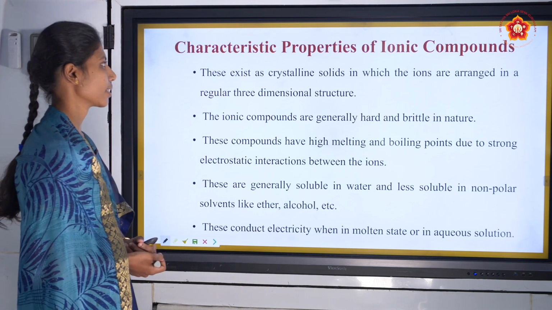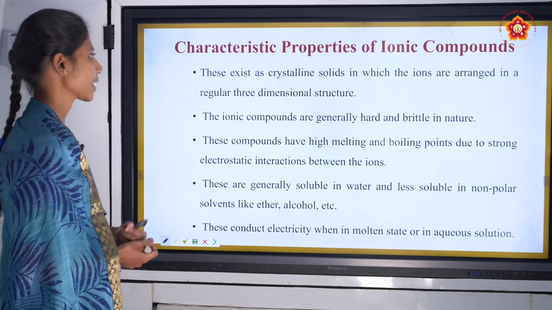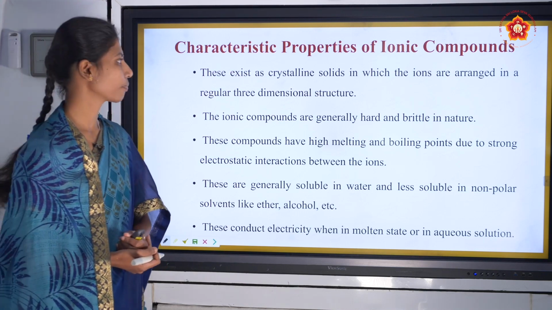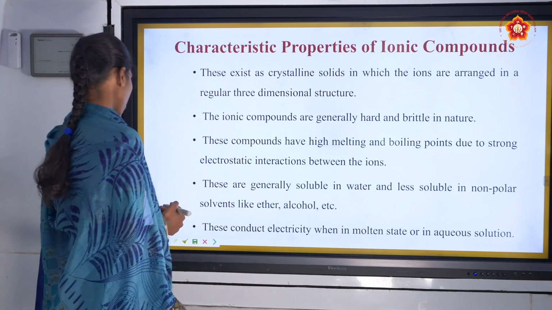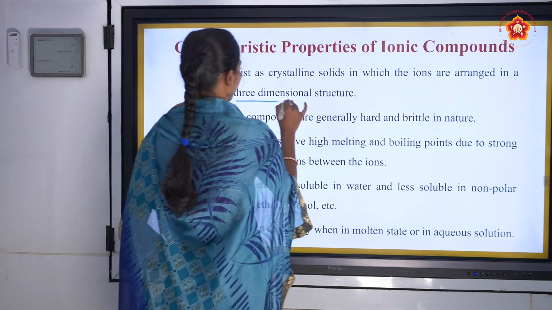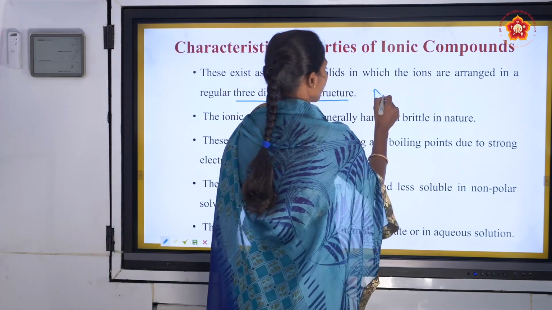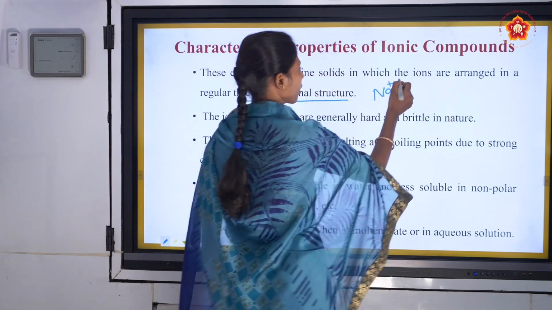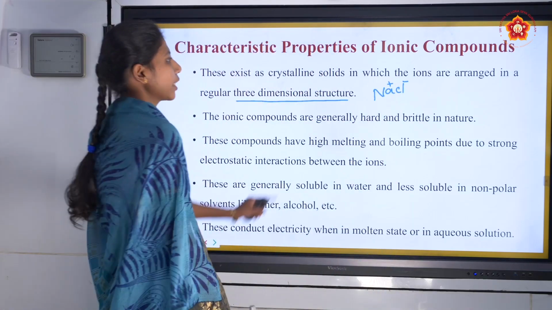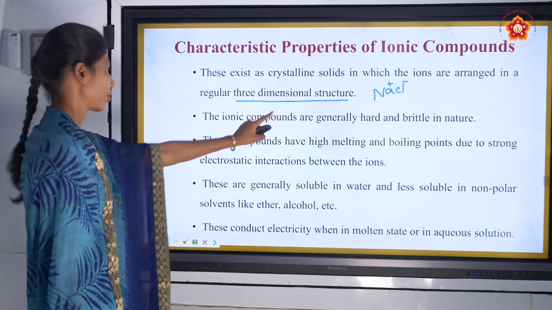Next, characteristics and properties of ionic compounds. They exist as crystalline solids in which ions are arranged in a regular three-dimensional structure. Taking NaCl as the crystalline solid, sodium has a positive charge and chlorine a negative charge, and the ions are arranged in a regular three-dimensional structure.